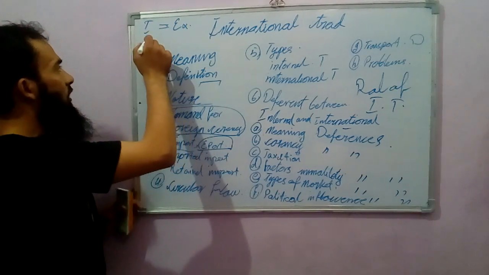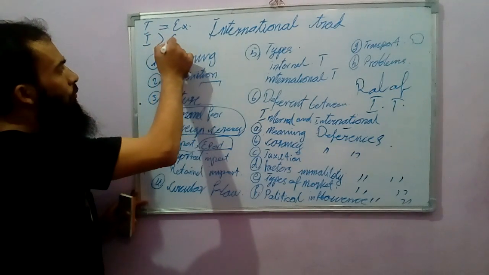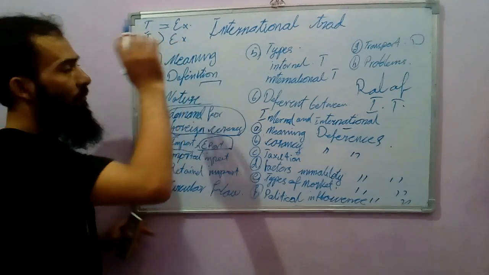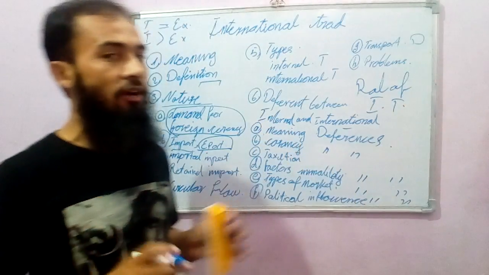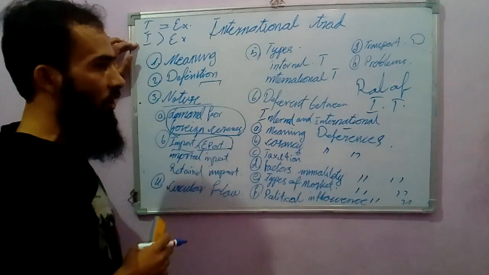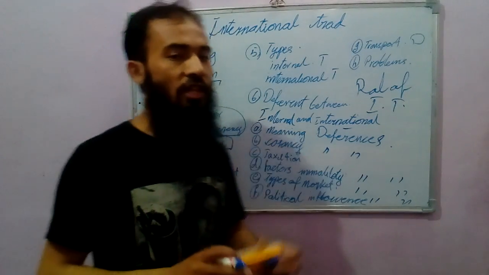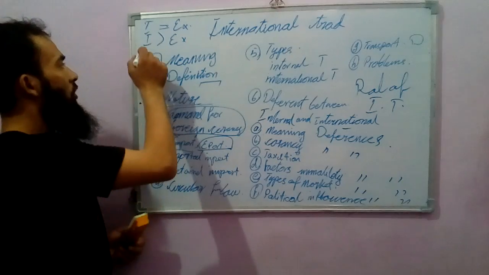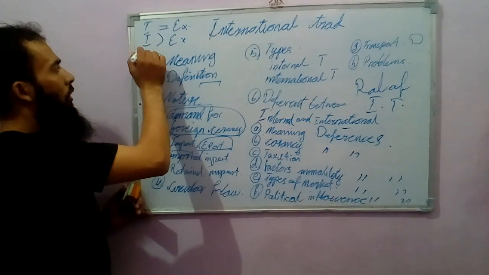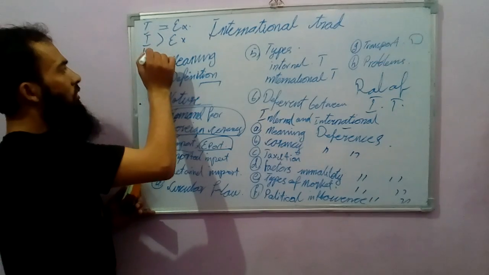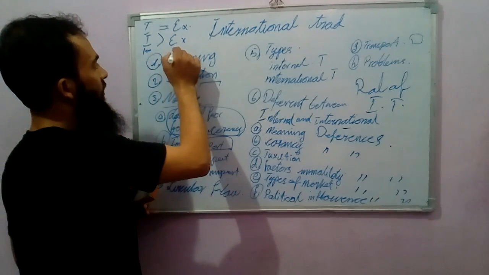The next condition is that import is bigger than export, which is a very bad condition that backward countries have these days. They are importing a lot of products but exporting a little less, which means they are paying the extra amount. For example, they are paying 100 rupees or $100, but they are selling $70.